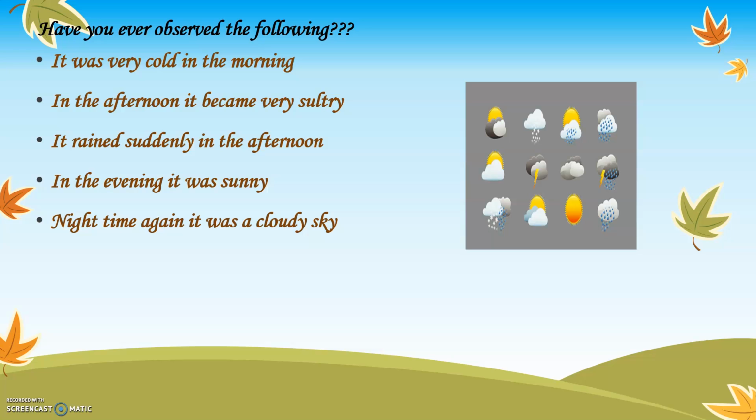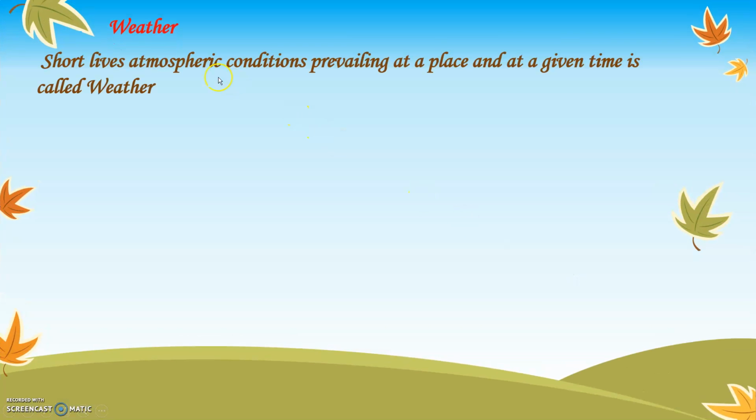For example, in the morning you might feel very cold. On the same day in the afternoon, you might feel very sultry, very hot, very uncomfortable. Again in the evening, you might feel very sunny. At nighttime it is raining. It keeps on changing. That is called weather. So weather is what? Short-lived atmospheric condition prevailing at a place at a given time is called weather. Short-lived atmospheric condition means the condition in the atmosphere keeps on changing. Sometimes it is hot, it is cold, again it will become a little sultry, again it will start raining, again you will feel very sunny. This is called what? Weather. It keeps on changing.